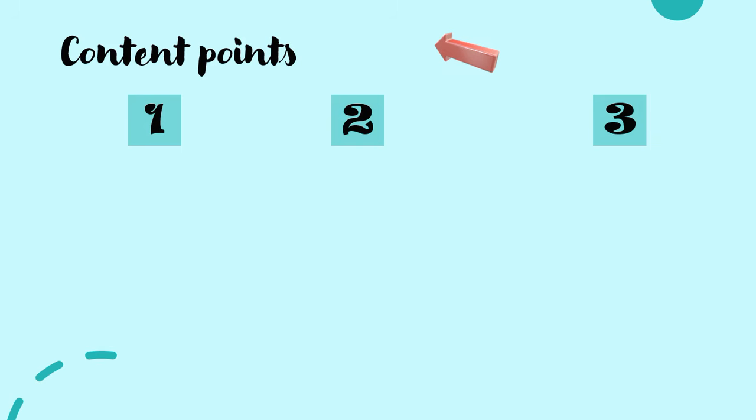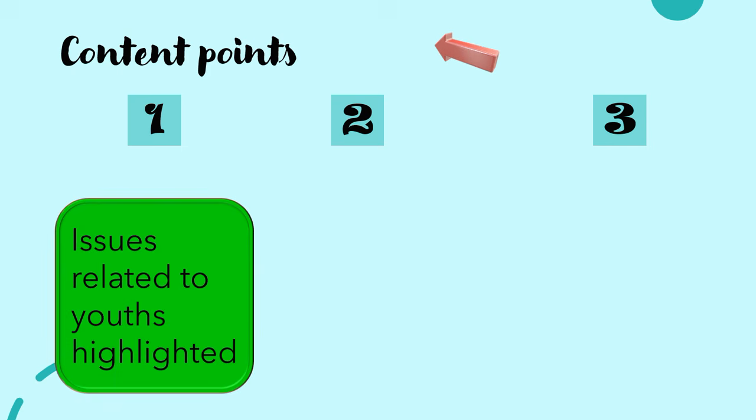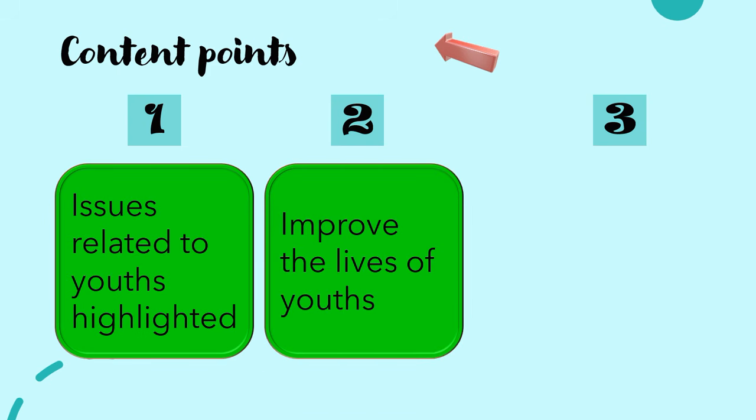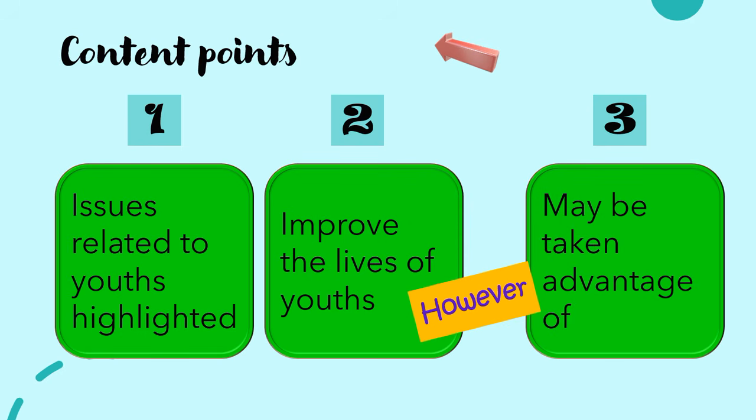These are the 3 content points for your topic. Number 1, you feel that issues related to youth will be highlighted. Number 2, it improves the lives of youth. However, you have some reservation about the motion because you believe that youth may be taken advantage of.